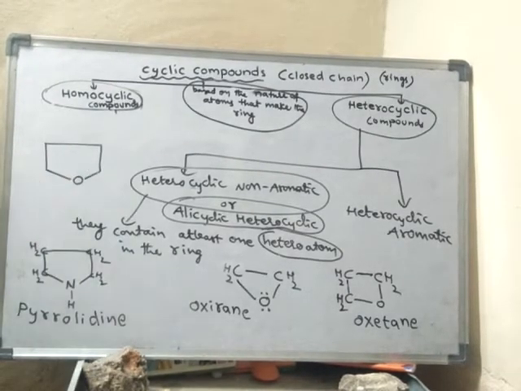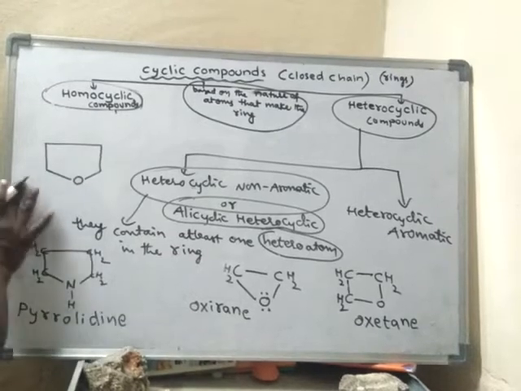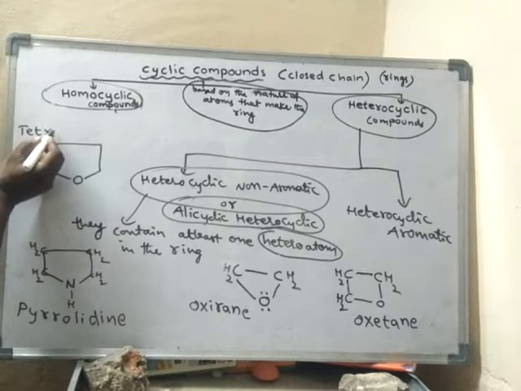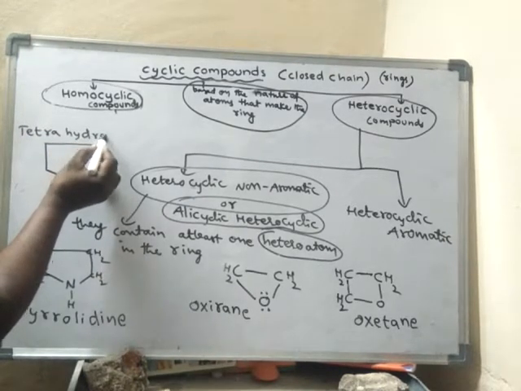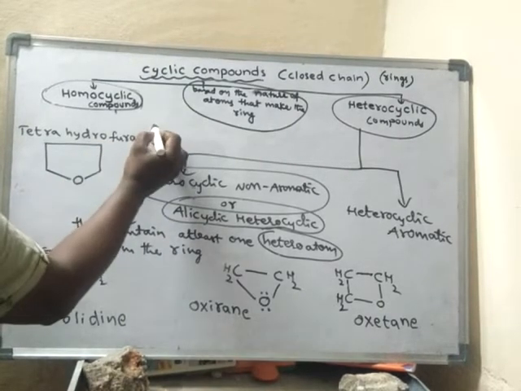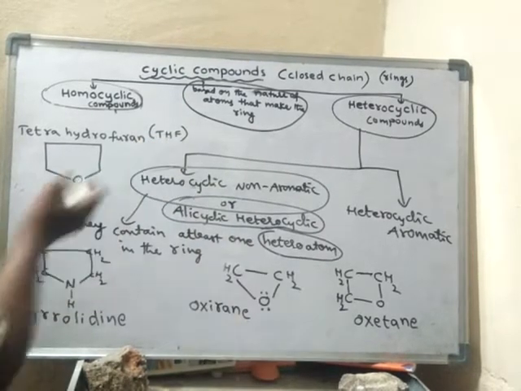What is the name of this compound? It is called tetrahydrofuran, simply THF. It is also called THF.